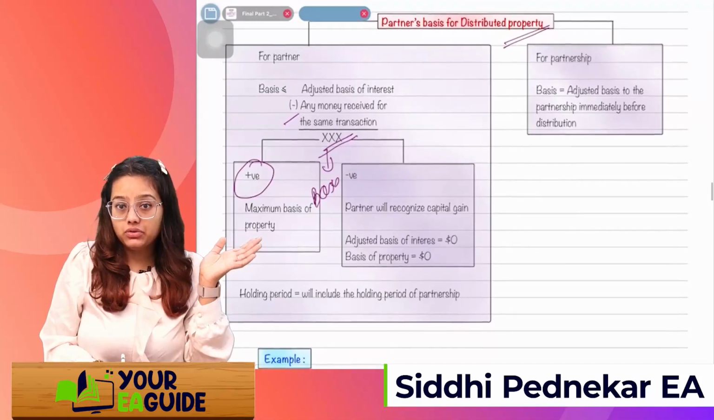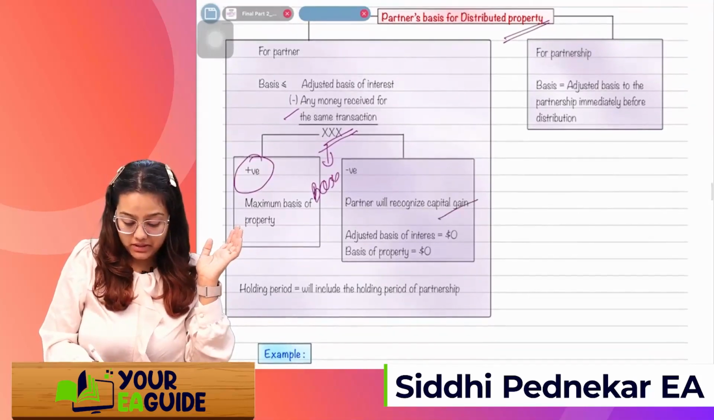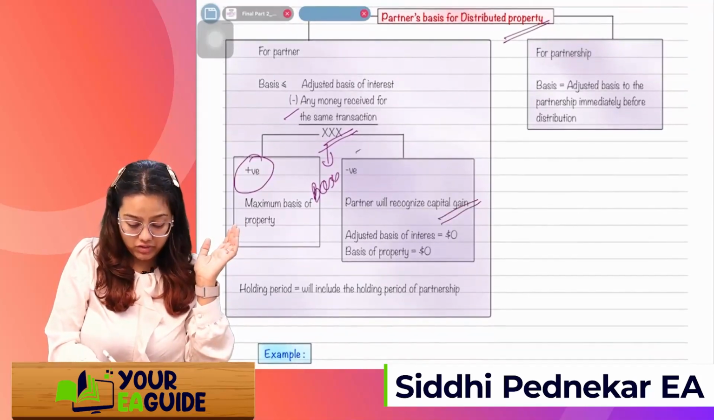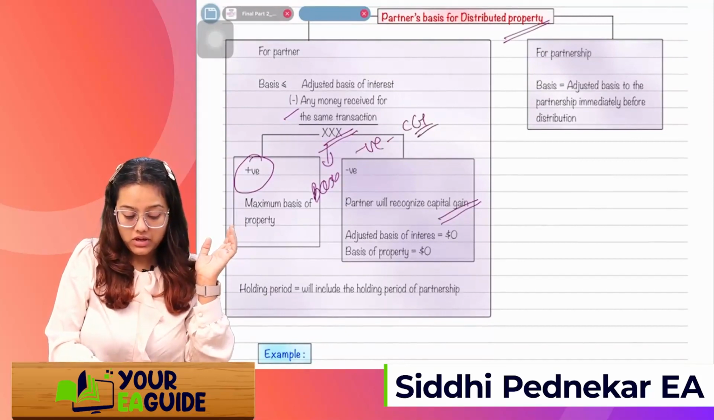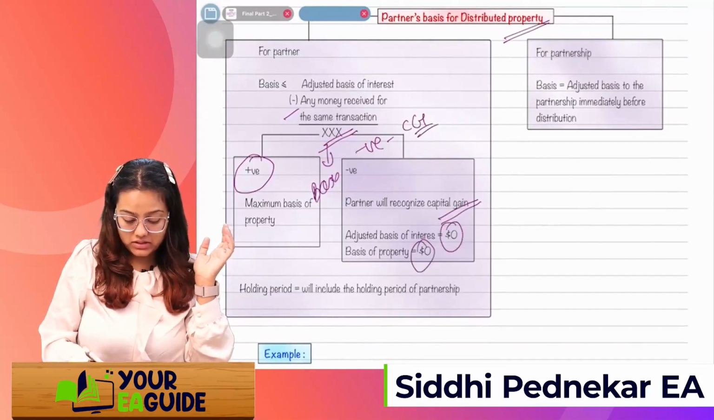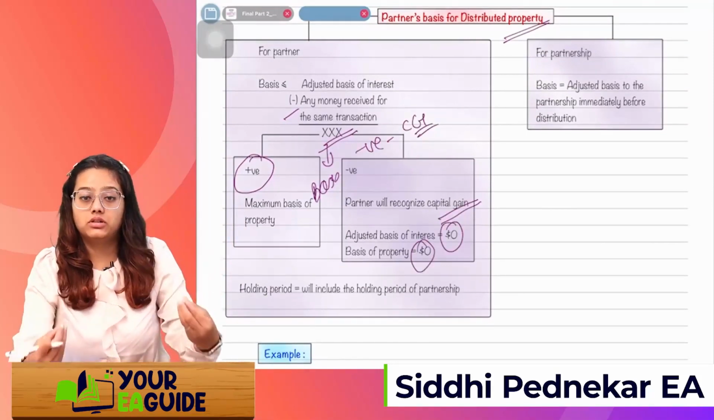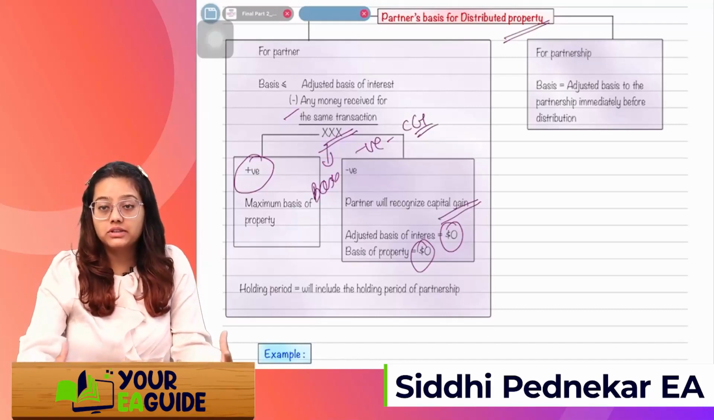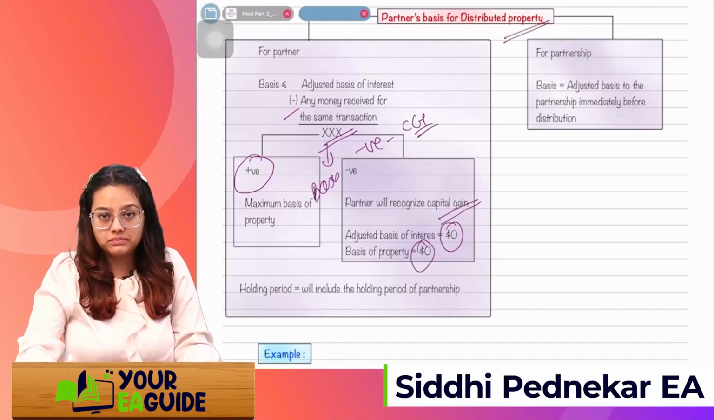If it's a negative, the partner will recognize capital gain, whatever the negative amount is, that will be your capital gain amount. The basis of the property will be 0, and the basis of your partnership interest in the firm will also be 0. Got it? These are also the 3 scenarios in case of distribution of the property.